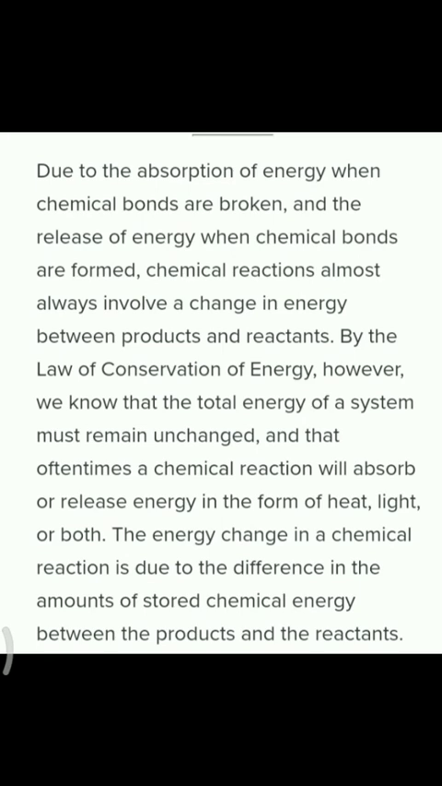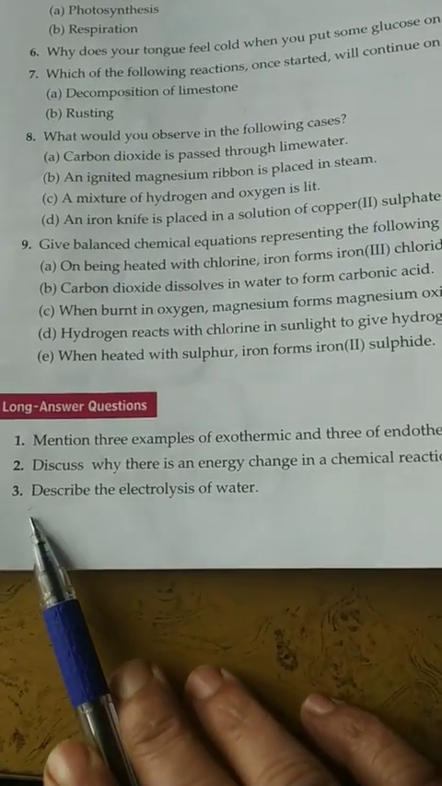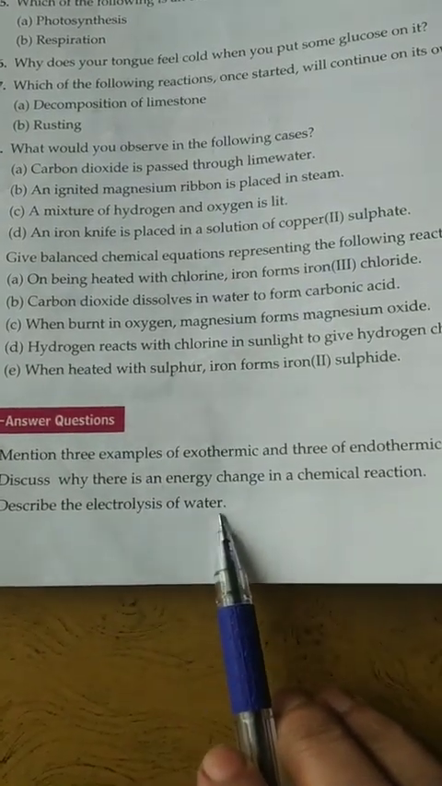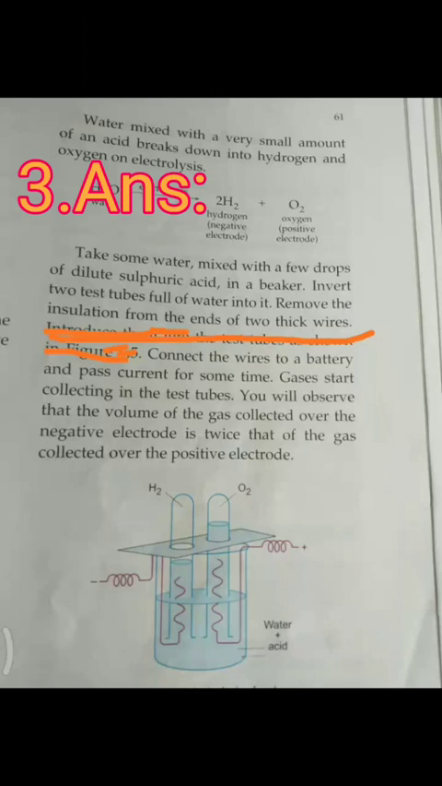The energy change in a chemical reaction is due to the difference in the amount of stored chemical energy between the product and the reactants. Third, describe the electrolysis of water. Third answer, water mixed with a very small amount of an acid breaks down into hydrogen and oxygen on electrolysis. Then the reaction you will write.